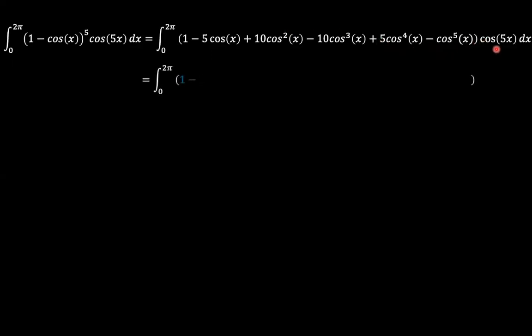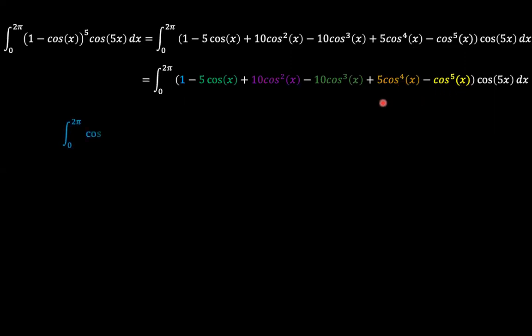So when you multiply cosine 5x across, we have the blue term, which we are going to consider to be just the product of cosine 5x and 1, and then the green term, which is going to be the product of minus cosine x and cosine 5x, and so on.